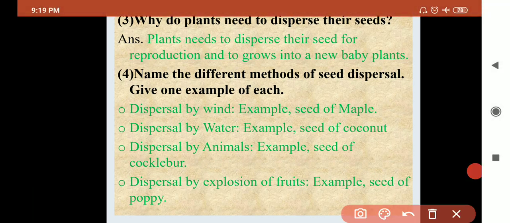Next is why does a plant need to disperse seeds? For reproduction and to grow a new plant. Name the different methods of seed dispersal. There are 4 methods: dispersal by wind, by water, by animals, and by explosion of the fruits.